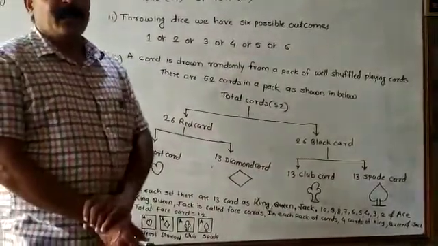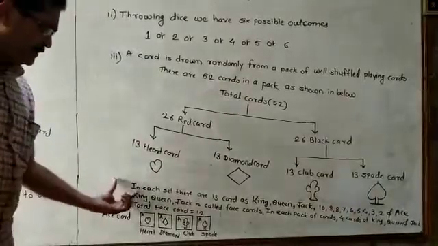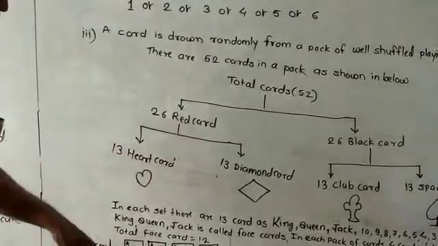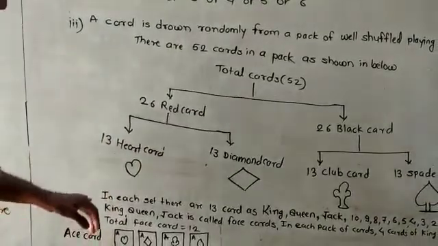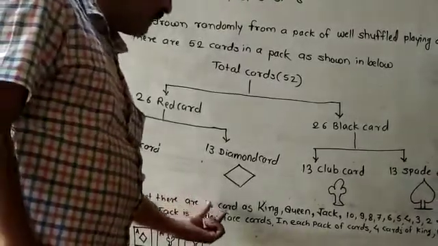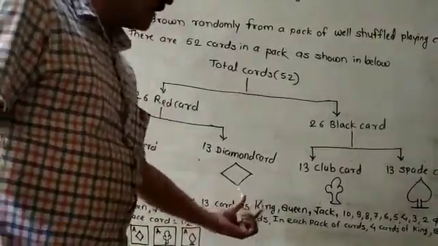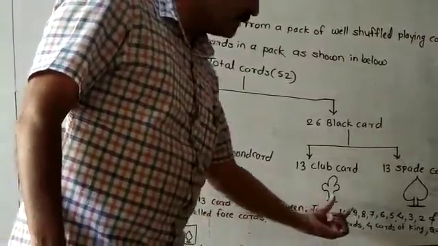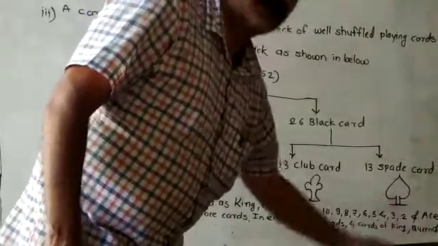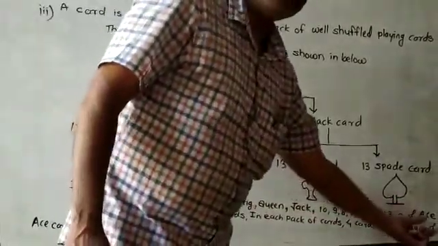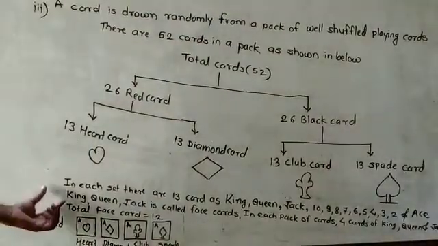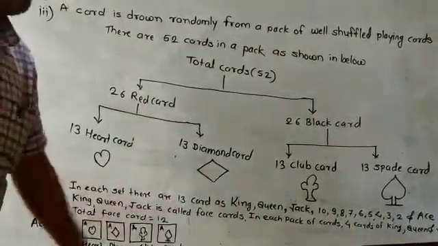Everybody understand? Again, in each set of the diamond, heart, and other cards, you have to say which cards are included. In each set of 13 cards, there are the king, queen, jack, 10, 9, 8, 7, 6, 5, 4, 3, 2, and don't say 1, you have to say ace card, ACE. Then the king, queen, and jack are called face cards.